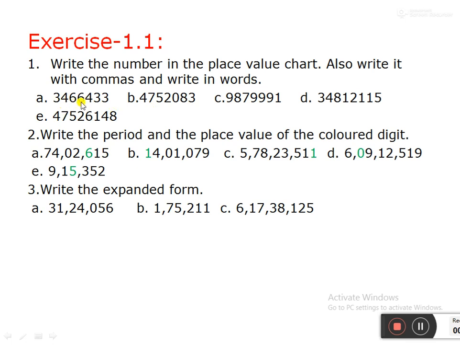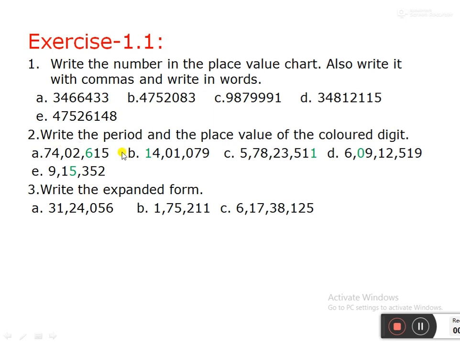Now you see, first you have to count the digits. How many digits are here? 1, 2, 3, 4, 5, 6, 7. If there is a 7-digit number, we have to make a place value chart for a 7-digit number. If there is an 8-digit number, we have to make a place value chart for an 8-digit number. Then you have to put the commas also, and write in words. No need to write the expanded form for the first question.